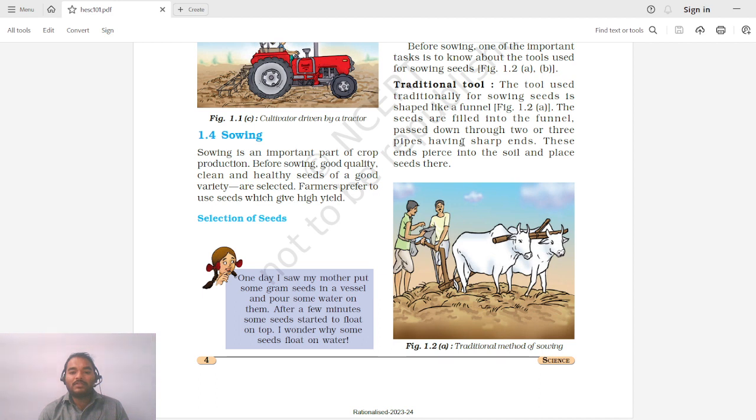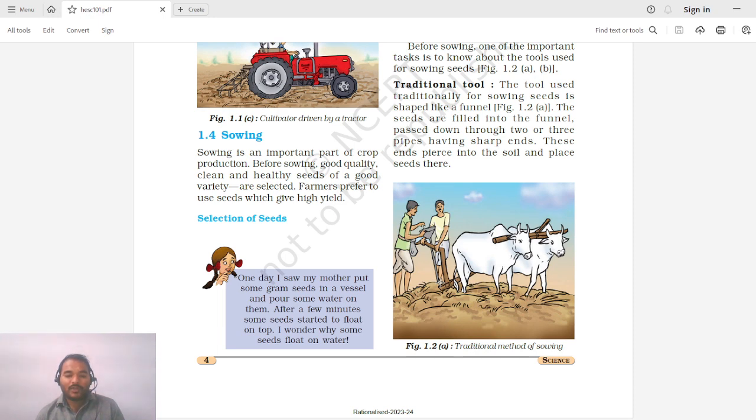The seeds are filled into the funnel, passed down through two or three pipes having sharp edges. These ends pierce into the soil and place seeds there. So see, here they have indicated only one pipe, but there could be multiple pipes and it has got a sharp edge so that the seeds can be sown or pierced into the soil.